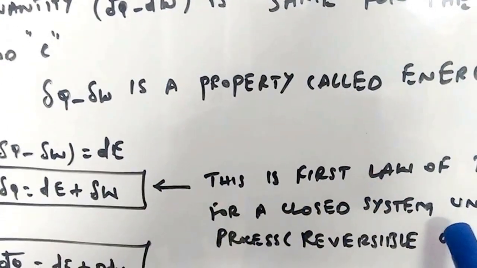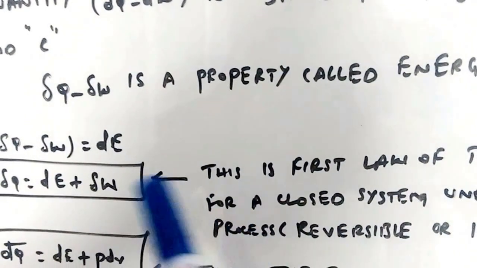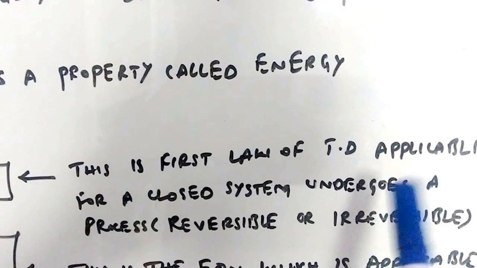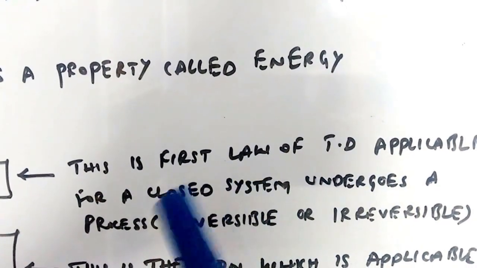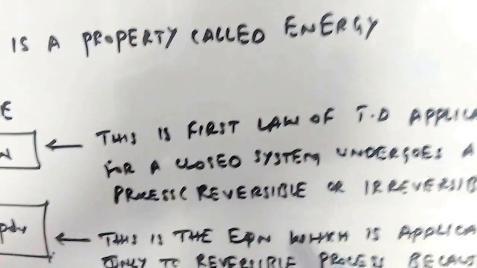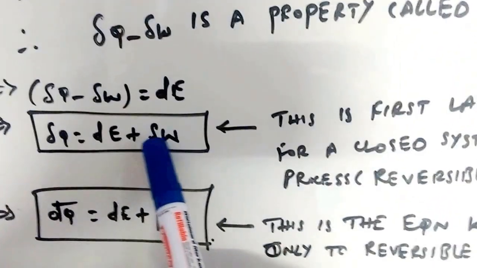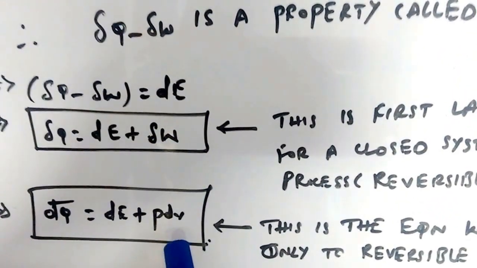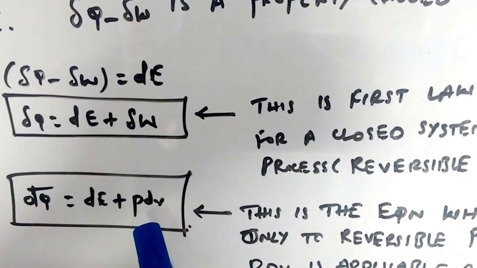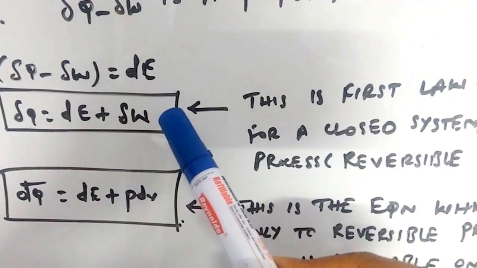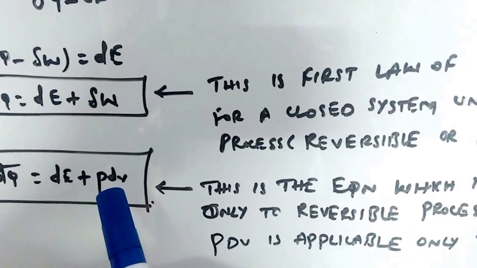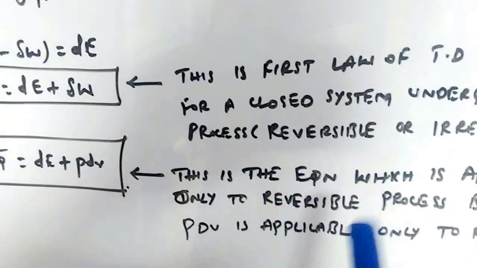It holds for a closed system undergoing a process, either reversible or irreversible. This statement is very important from the Indian Engineering Services point of view, and also for GATE and public sector enterprises. If you replace delta W with PdV work, then this equation is applicable only for a reversible process, whereas the above equation is applicable for both reversible and irreversible processes.